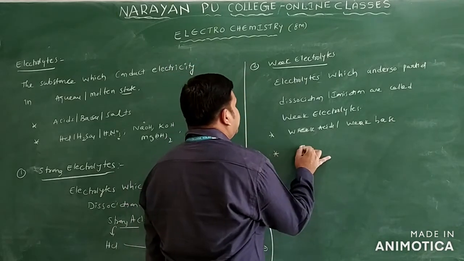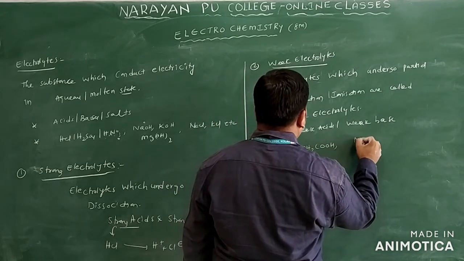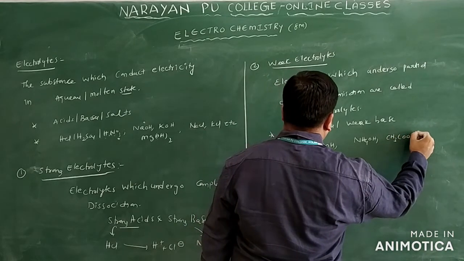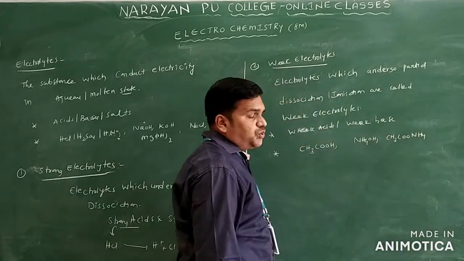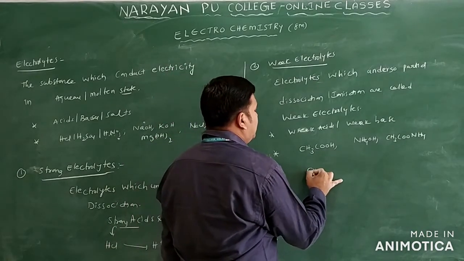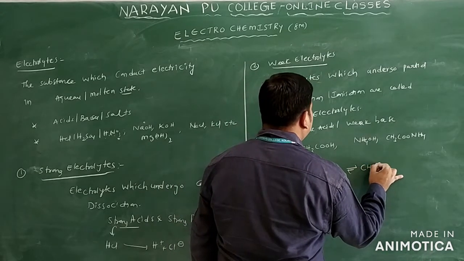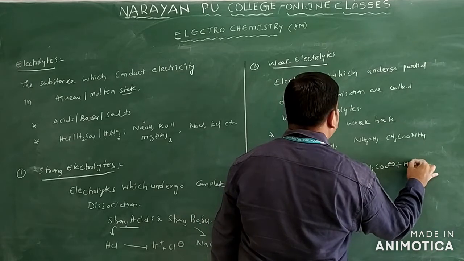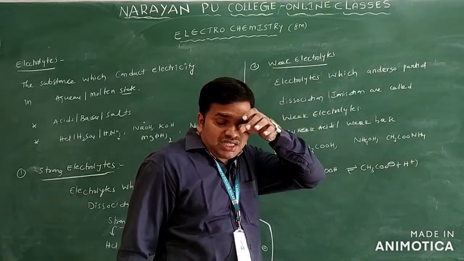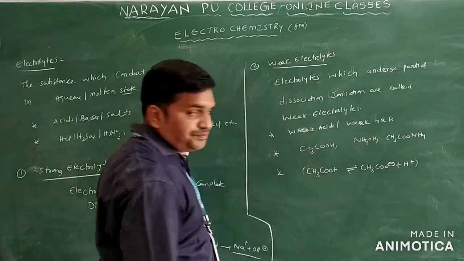Let us take examples. I am taking acetic acid, CH3COOH, and ammonium hydroxide, and I will take ammonium acetate also, CH3COONH4. These are examples of weak electrolytes. They undergo partial dissociation. CH3COOH partially dissociates into CH3COO minus and H plus. So like this, partial dissociation takes place. These are examples of weak electrolytes. Clear?